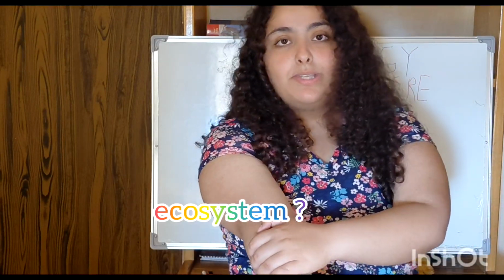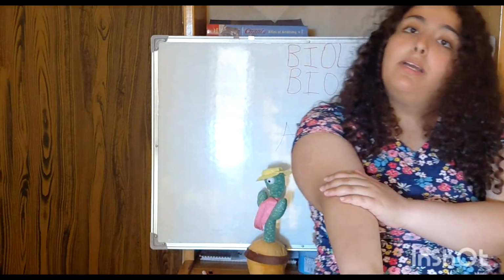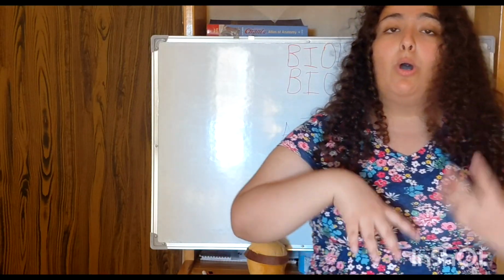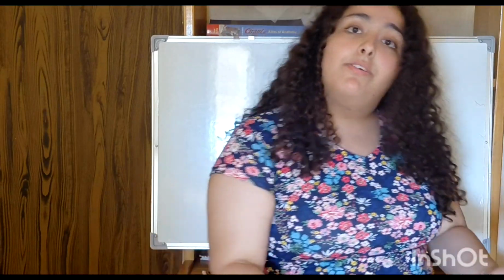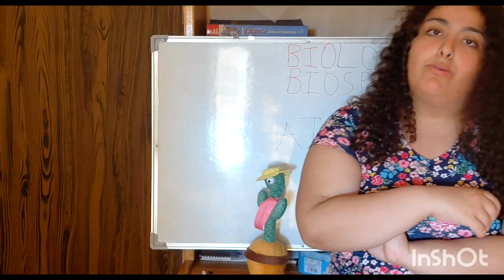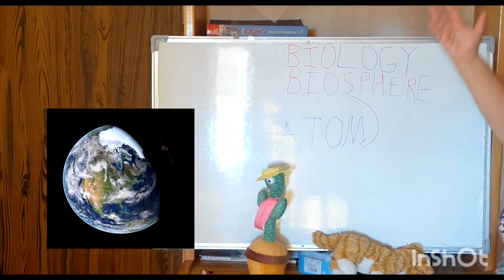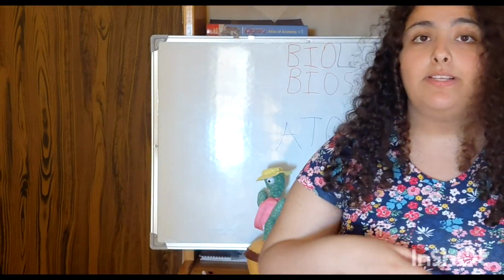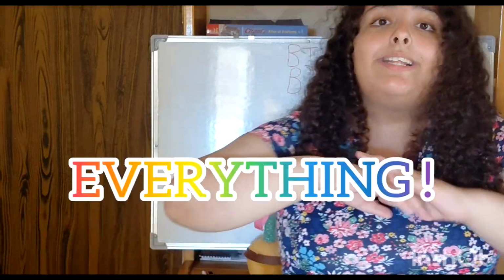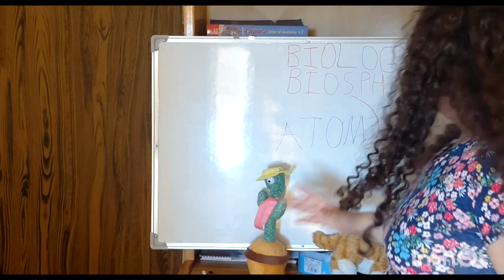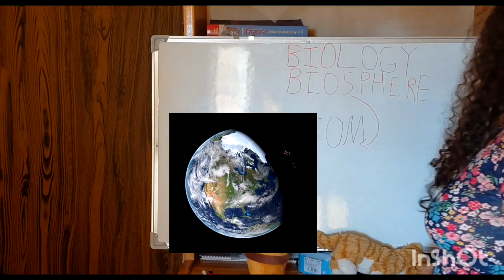Why is my hand an ecosystem as well? Because it consists of many species of microbial bacteria that connect and interact with each other, and even interact with the oil on my skin. So they all form the ecosystem. Now we're gonna move to the largest thing, which is the whole Earth, the biosphere. The biosphere is definitely every ecosystem in the world, whether it is the sea, the desert, definitely everything in the world will form the biosphere. And that's the trip from the very small atom to the largest biosphere.